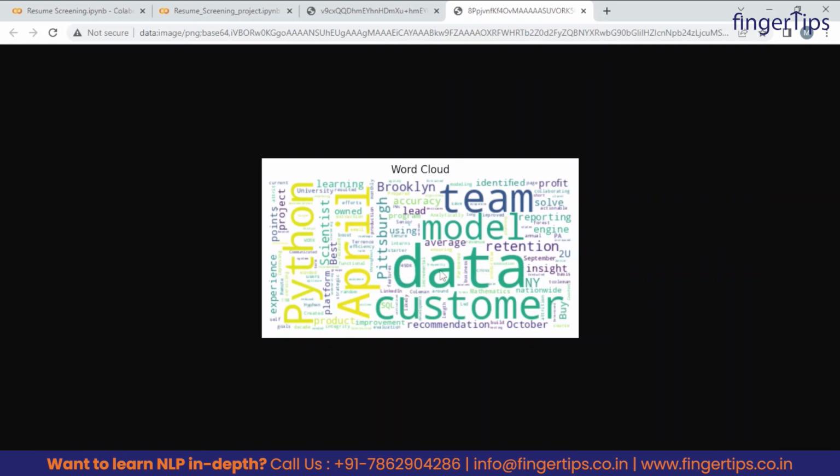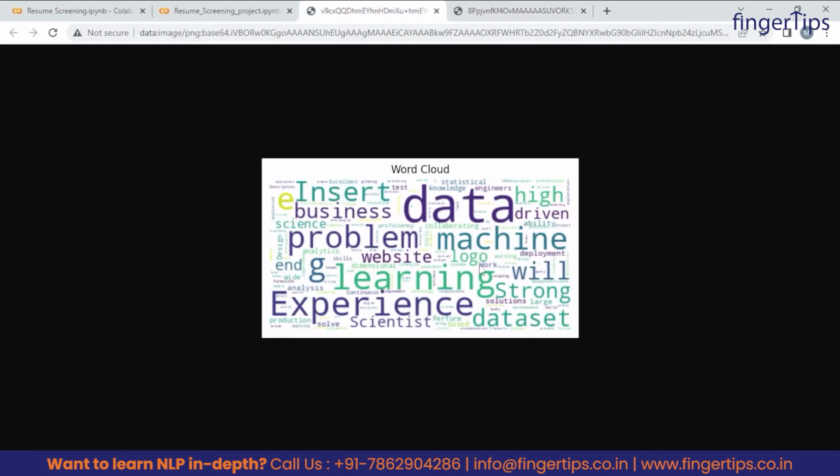So the main words you can see, the most frequent word looks like data in this file also and in this file also. So we can see in the job description the words are like data, machine learning, experience, problem, business, insert. These are all the main words we can see in the job description file, and it looks quite obvious to have these words in the job description of a data scientist resume, right?